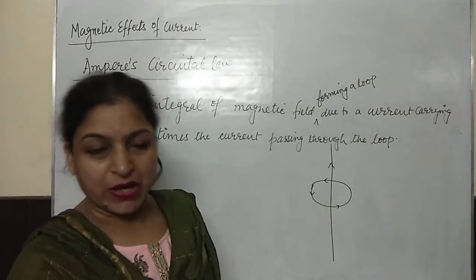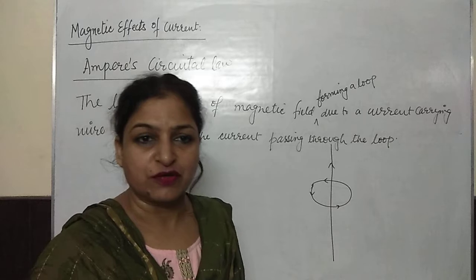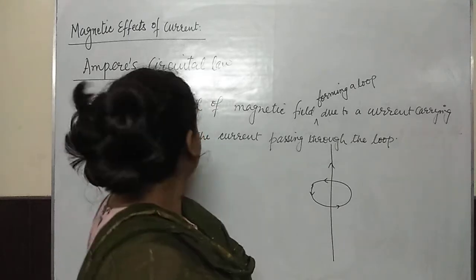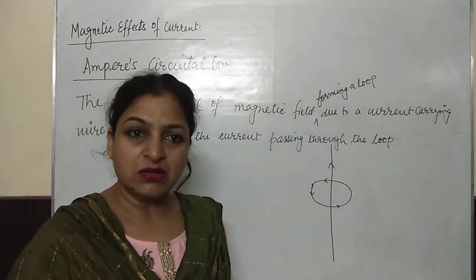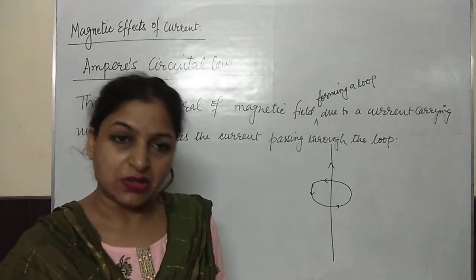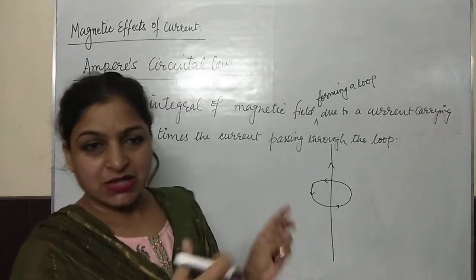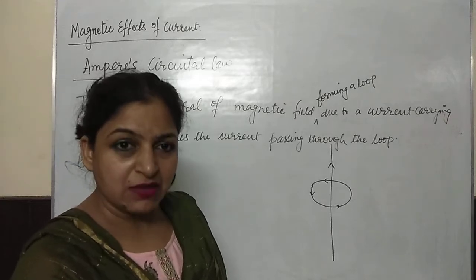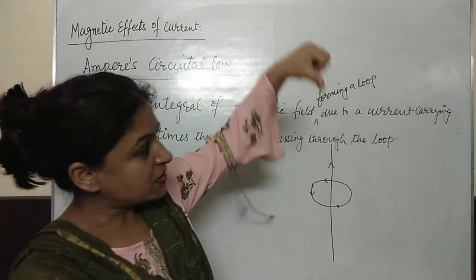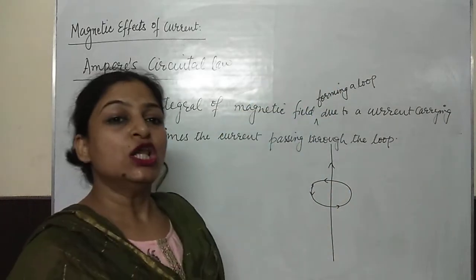The plane which is perpendicular to the direction of the current. So the line integral of magnetic field forming a loop, and that field is due to the current carrying wire. What is the line integral of that magnetic field? That is mu naught times the current which is threading through the loop.